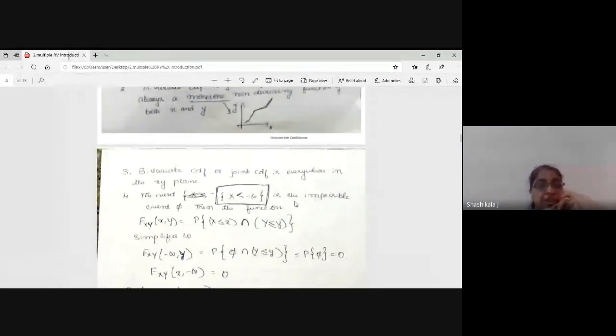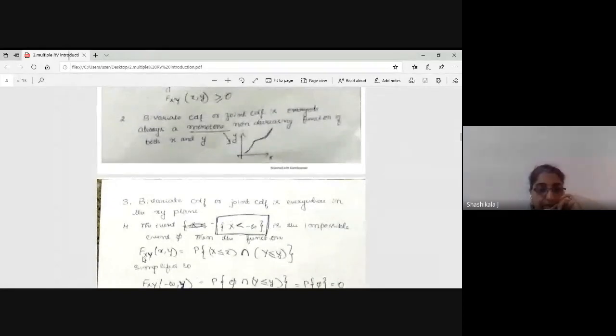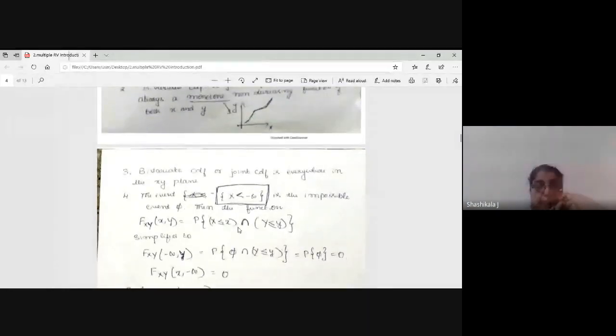If x is minus infinity and y is a valid value, then it is an impossible event, a null set. So what is the intersection? Then you are going to get 0.